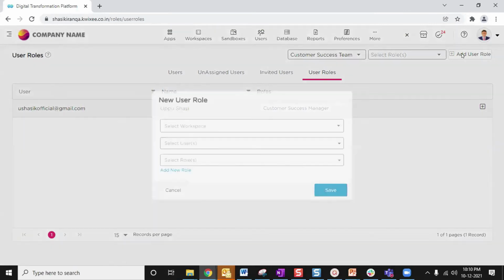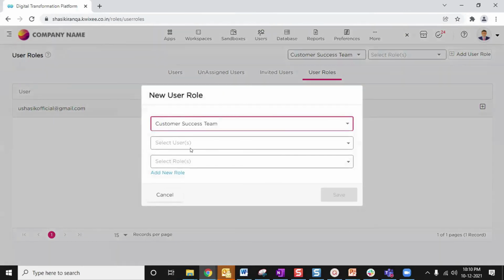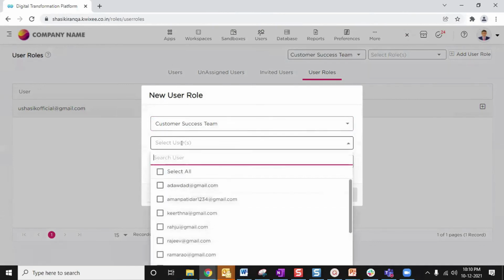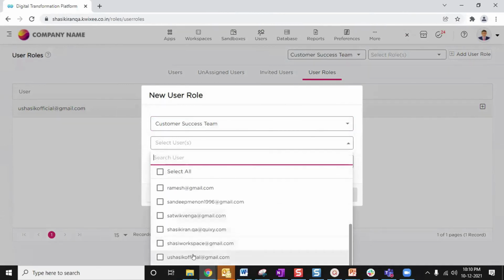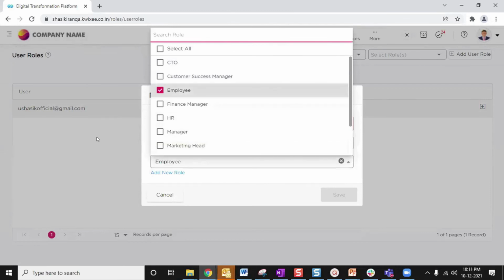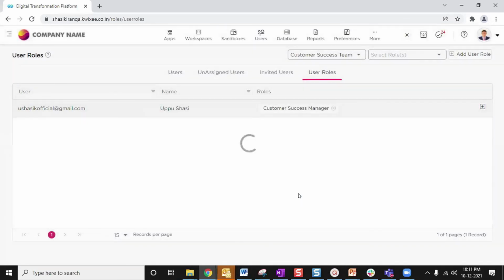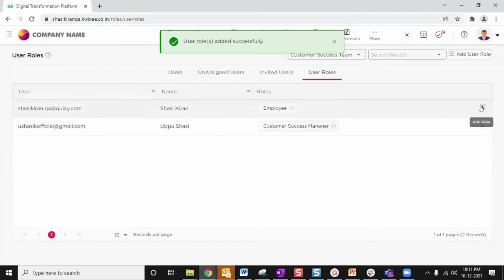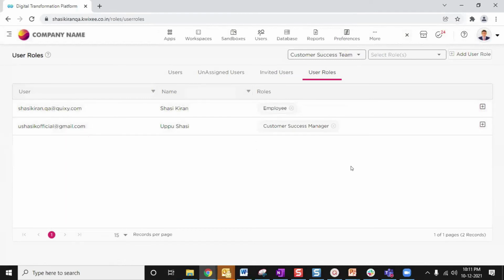In the same way, I want to add another role. I will select the user, again I am selecting myself here, and then I want to give a role as employee, and I will save. So here, as you can see, I have given a role to this person as well.